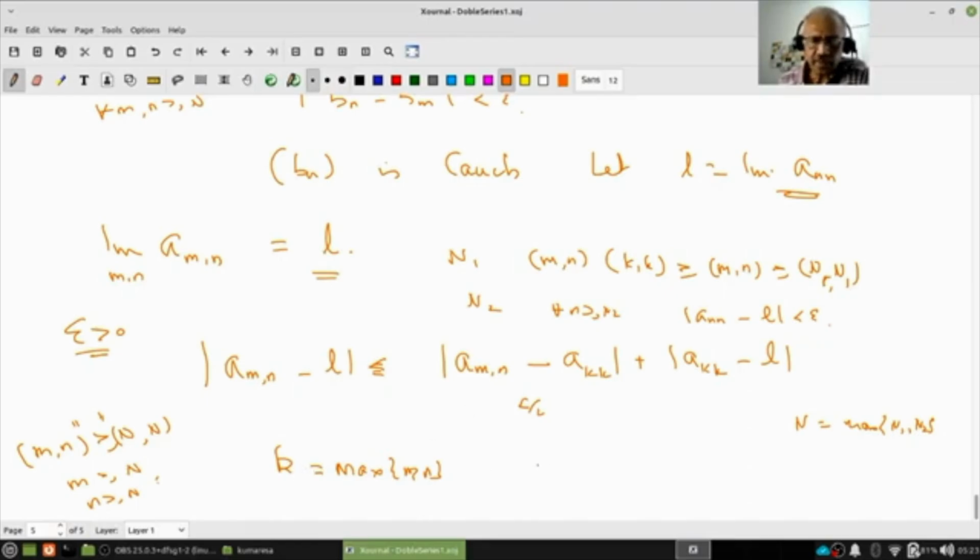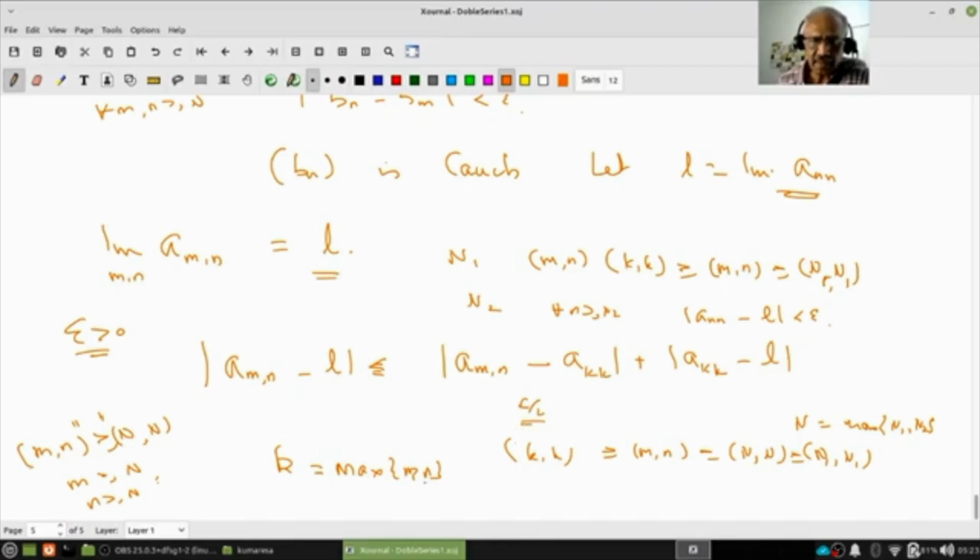Therefore, kk is greater than or equal to mn, that is greater than or equal to capital N, and that's greater than or equal to N1. Therefore, this will be less than epsilon by 2. Now let's look at k, and k is the maximum of m and n.